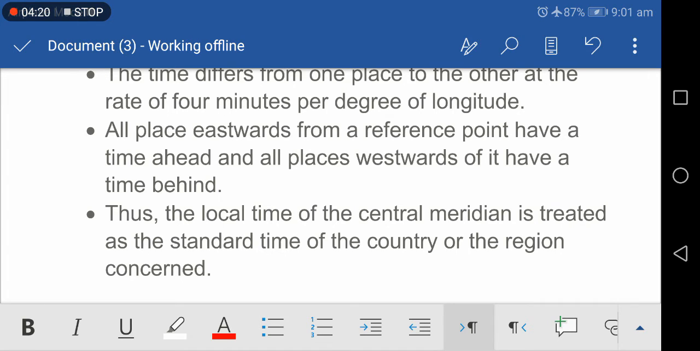And next one, standard time refers to an area, for example, a country. It is the time of a centrally located meridian.